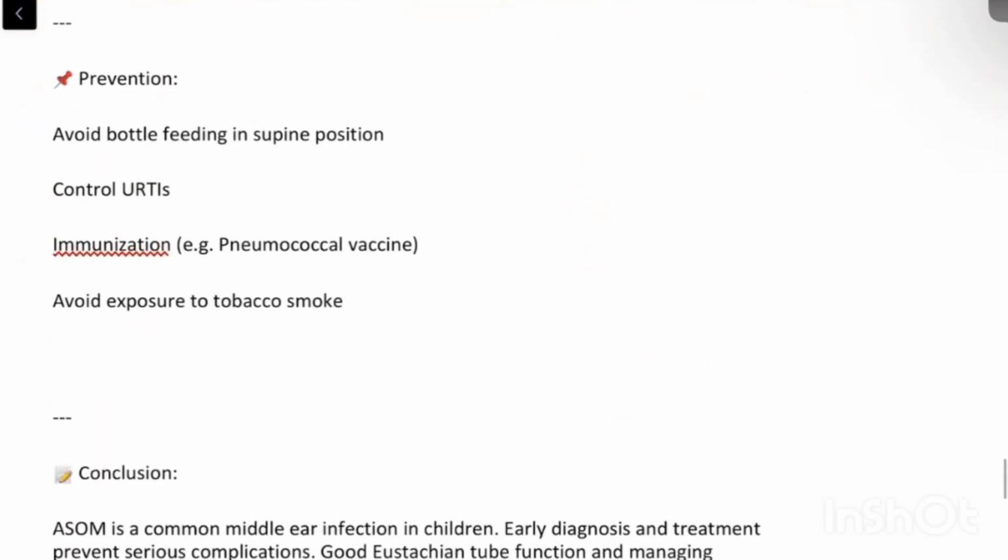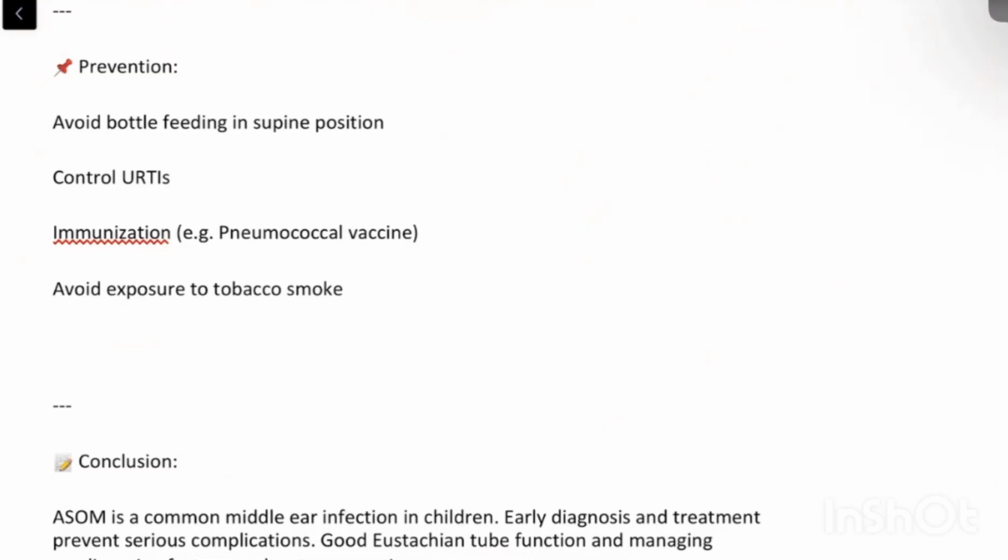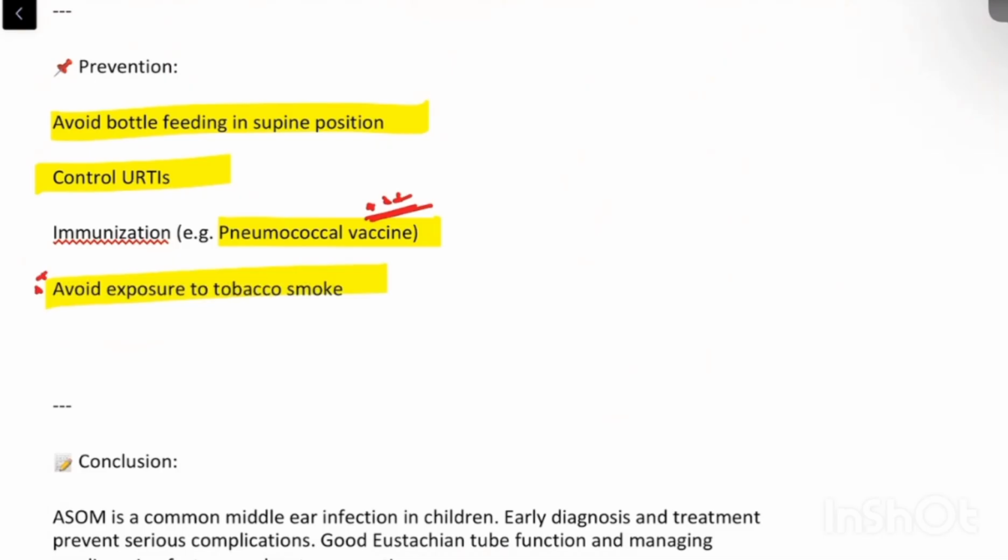How do we prevent this condition? Avoid bottle feeding in supine position, because as we discussed, this is a predisposing factor and it can lead to aspiration pneumonia like conditions, which in turn will lead to ASOM. Other than that, upper respiratory tract infection, basically all those predisposing factors we discussed, preventing that will prevent ASOM. Other than that, since we discussed the most common organism causing this was streptococcus pneumonia, pneumococcal vaccine might help. And avoiding exposure to tobacco smoke might help in preventing ASOM in adults.